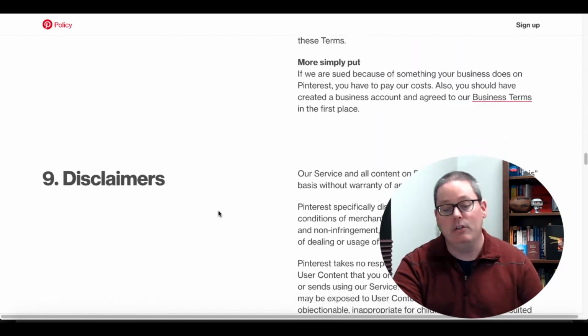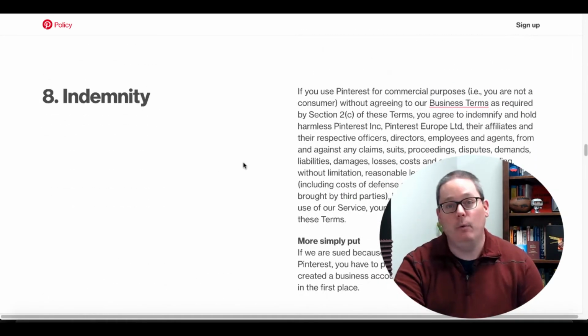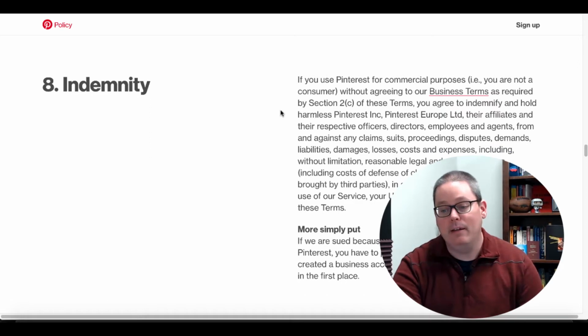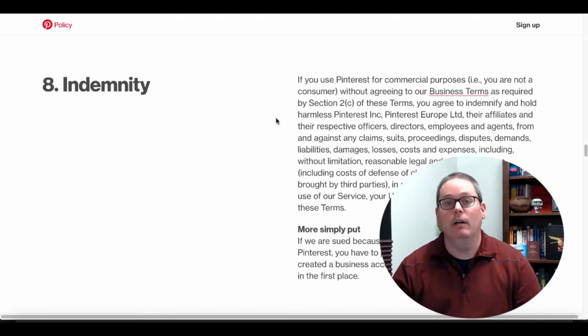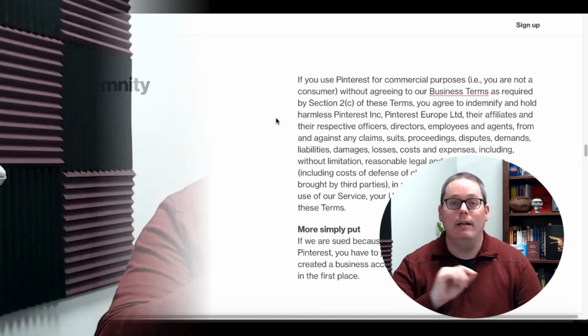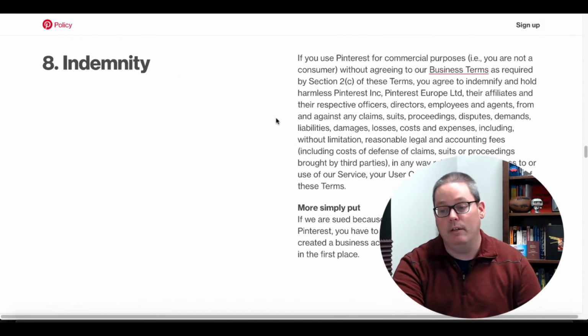And then that leads you down to number 8, which is indemnity. Again, read this. If you use Pinterest for commercial purposes, i.e. you are not a consumer, that is what you are as an affiliate marketer. You are in a business, and you are in the business of using Pinterest, a social media site, as a traffic source. And you need to understand that, just like they said, more simply put, if we are sued because of something your business does on Pinterest, you have to pay our costs. Also, you should have created a business account and agreed to our business terms in the first place.